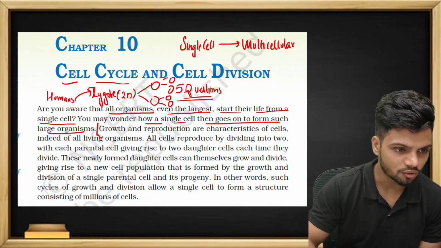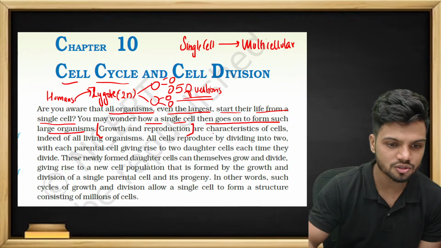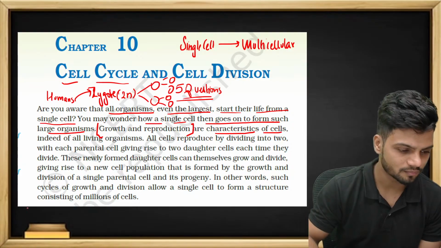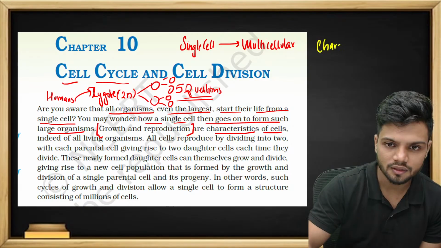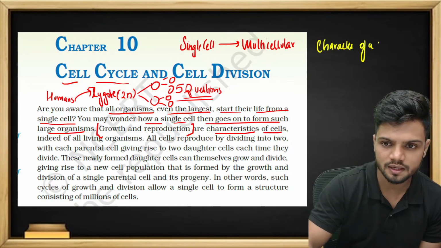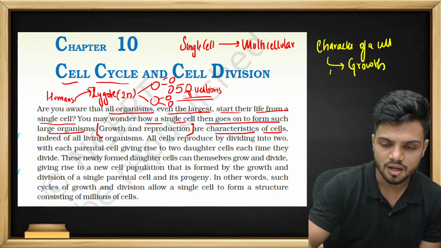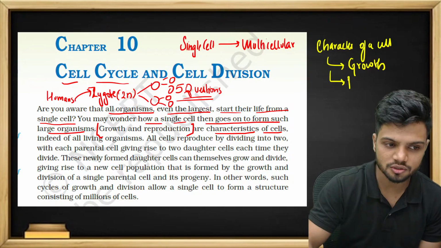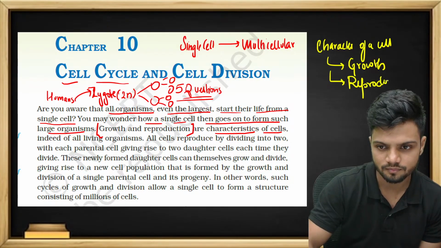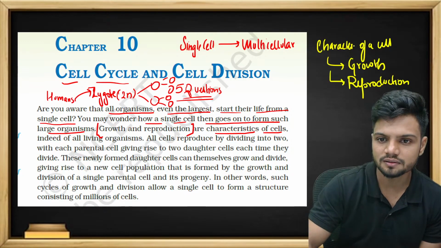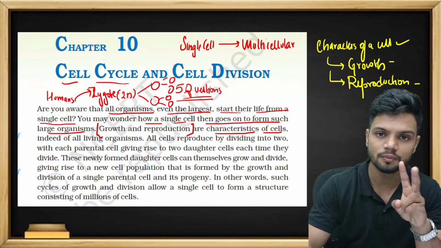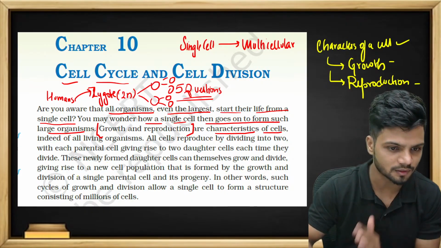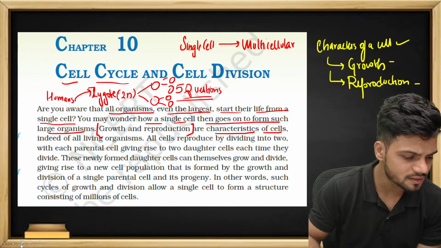Now you may wonder how a single cell goes on to form such a large organism. That is growth and reproduction, students. Growth and reproduction are characteristics of a cell. So if they ask you what the characters of a cell are, you're supposed to say: the first one is that a cell will always show growth, and a cell will undergo reproduction, that is basically cell division. So the two characters of a cell are nothing but growth as well as reproduction, the two main events.